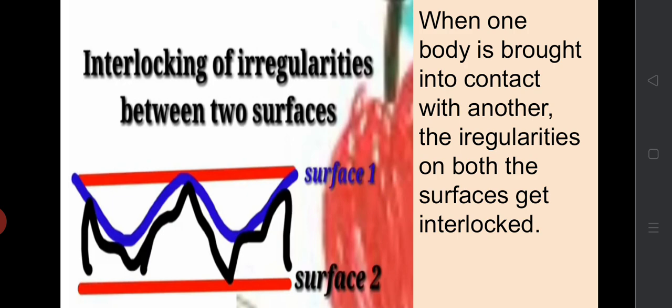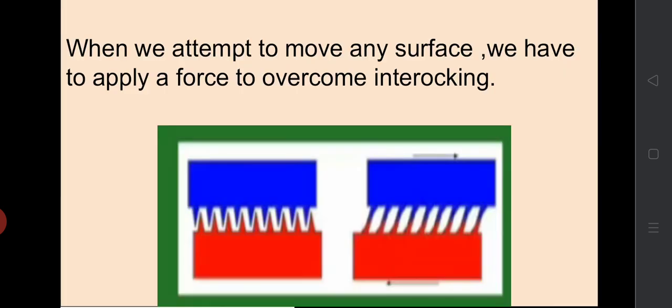When these two surfaces are brought into contact, the irregularities on both surfaces get interlocked. So in order to break this interlocking, we have to apply a force. That is, when we attempt to move any surface, we have to apply a force to overcome interlocking.